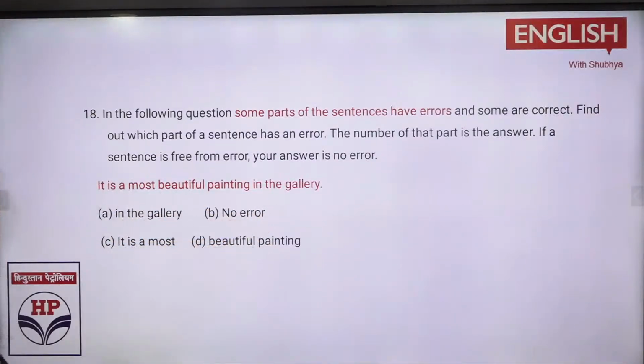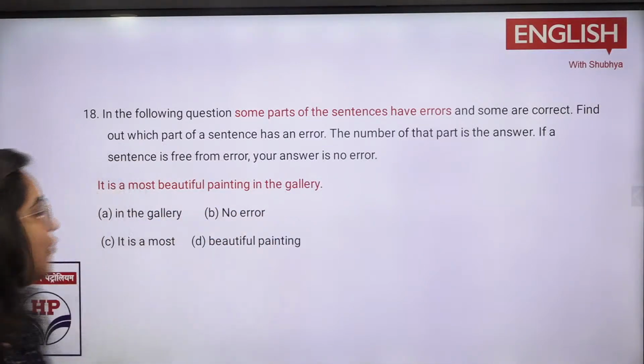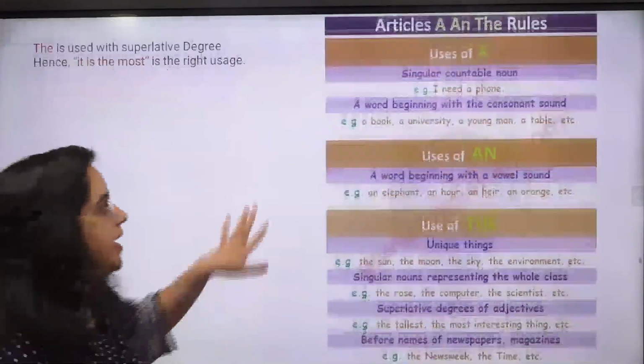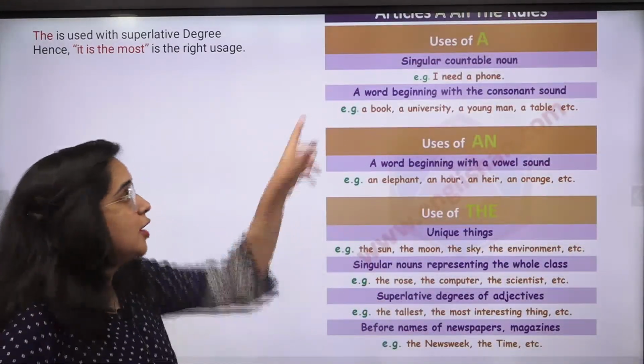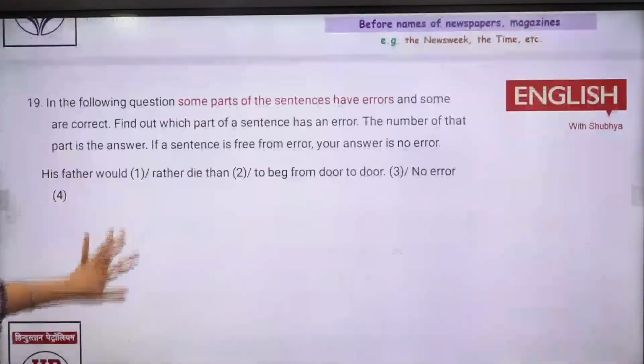Next you again have it is the most beautiful. अगर आ जाता है superlative degree है adjective का, तो obviously we will go for the. The would be there. Article problem है यहाँ पे. It is the most beautiful painting in the gallery. तभी मैंने आपको a and the के टाइम बताया था, कहाँ पे a लगेगा, an लगेगा, the लगेगा. And this is very important क्योंकि एक ना एक spotting error आपको article के बेस पे आएगा, because they are just checking your general basic English.